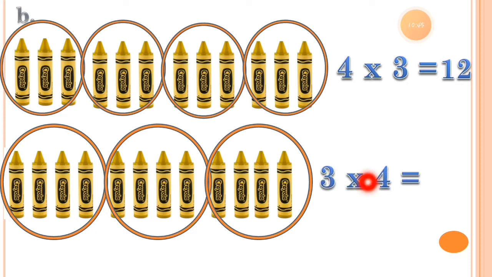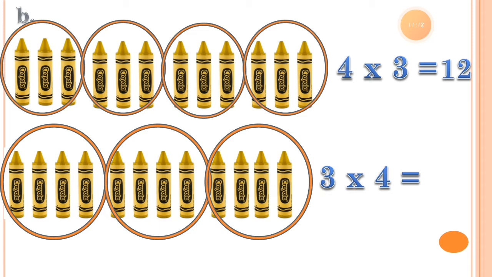The first digit, 3, is indicating the number of groups. That there are 3 groups. And 4 is indicating that there are 4 crayons in each group. 3 indicates that there are 3 groups, and 4 is indicating there are 4 crayons in each group.